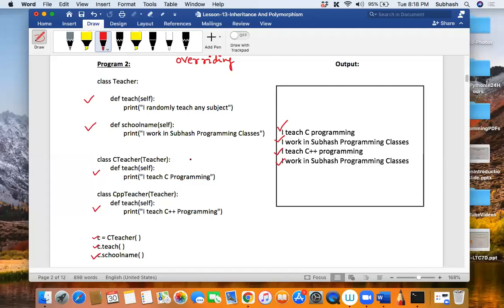So you understand this? This is not overwritten. It is overridden. It is overriding. It is not hidden. Fine. So shall I proceed further?